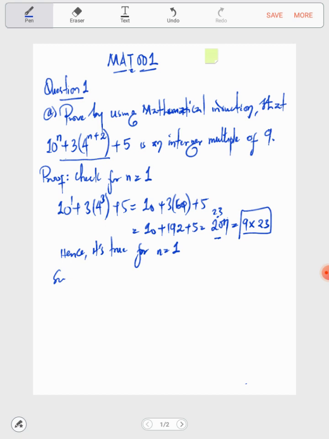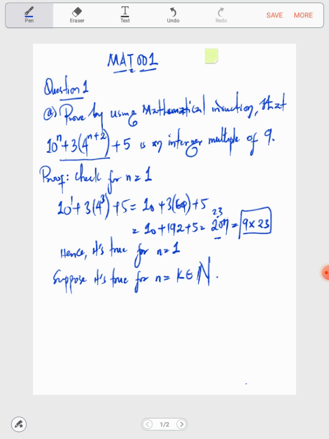Let's suppose it's true for n equal to k, where k is a natural number. That is, let's suppose it's true for any k. k could be any natural number value. It could be 1,000, it could be a million, it could be 100.